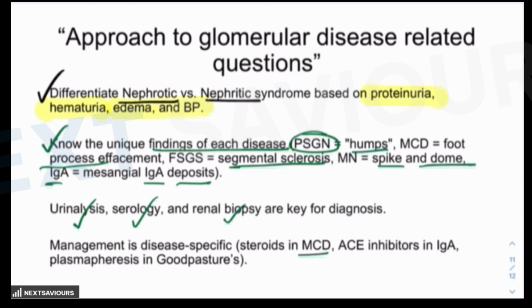So this is how you have to approach a glomerular disease related question. This is an important topic where the examiner gives the clinical picture, and the answer is reached by ruling the other options out. In the next session, we'll be talking about the real approach to dealing with glomerular diseases.